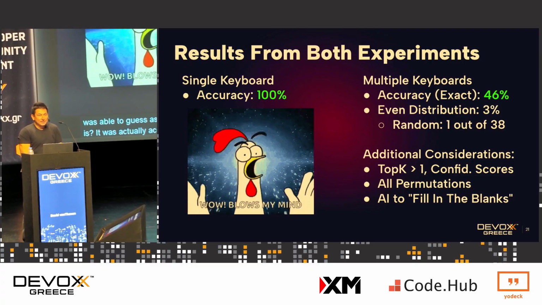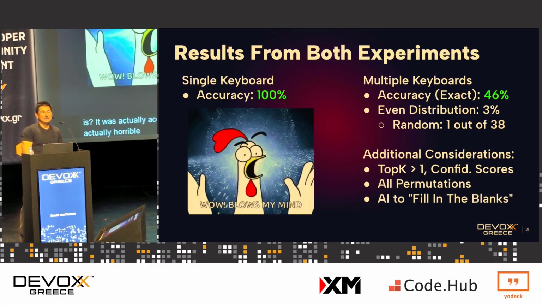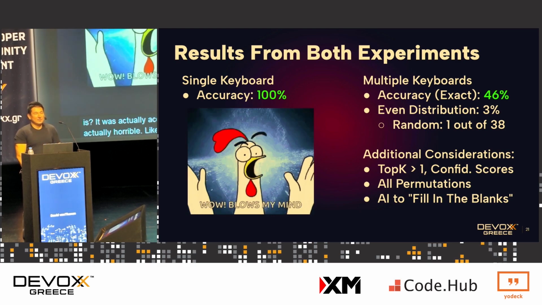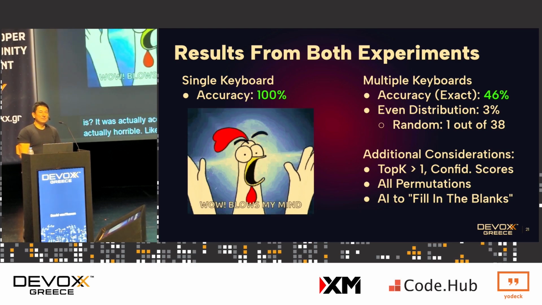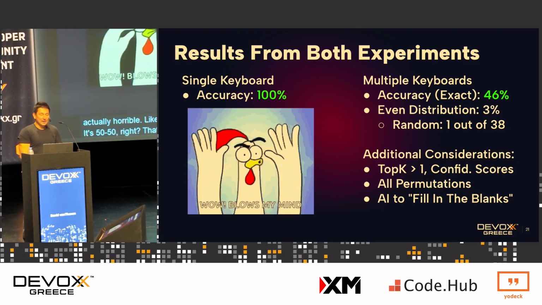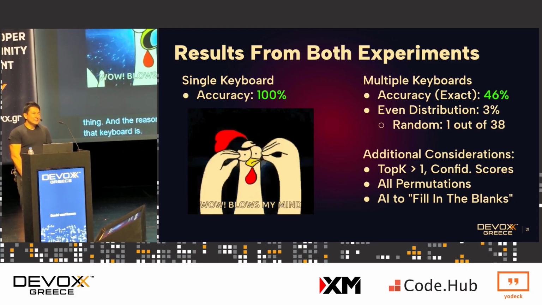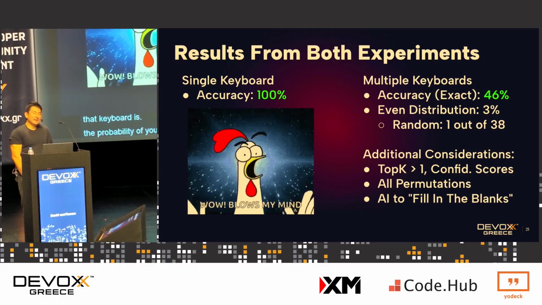Now in machine learning and AI, 46% is actually horrible. Depending on what you're classifying, it's basically 50-50, right? That's not a good thing. But in this case, it actually turns out to be a great thing. The reason is that if you were to randomly guess what a key on that keyboard is, the probability of guessing it right is 3%. So 46% compared to 3% is pretty wild for a difference.